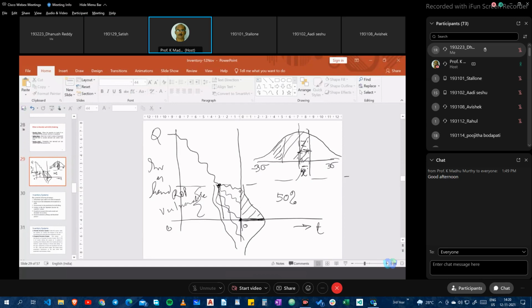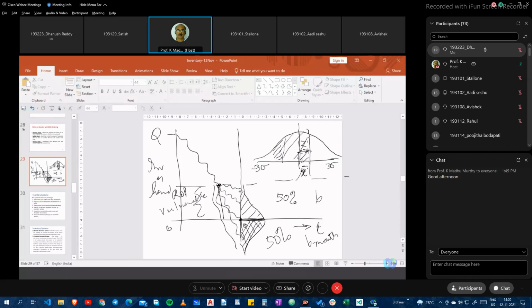So 50% of the time we are going out of stock. If you are operating for 1 year, 6 months of the time you have stocks and 6 months you are out of stock. Is this acceptable for an organization? Maybe not. It is very difficult for an organization to go with such a stock.